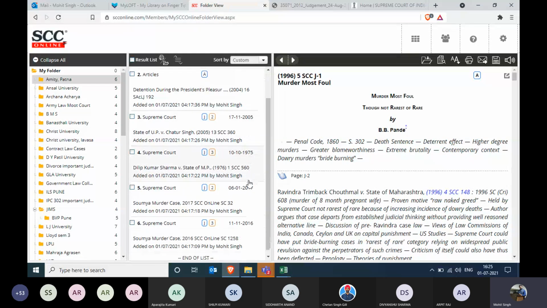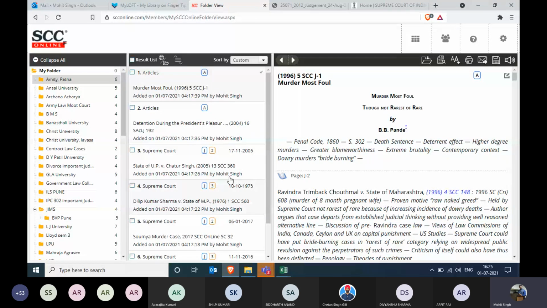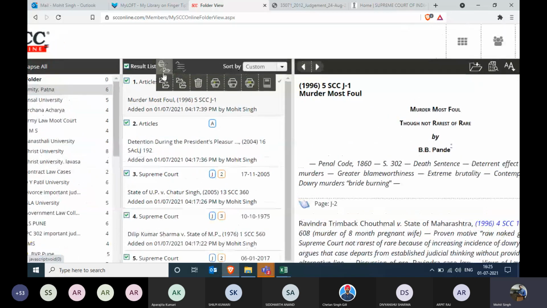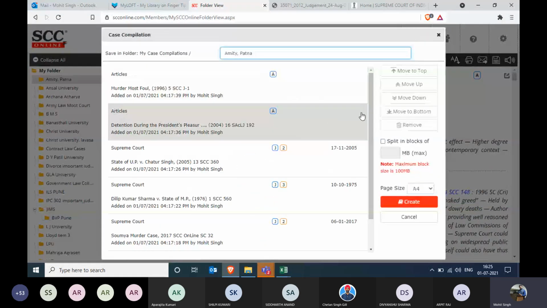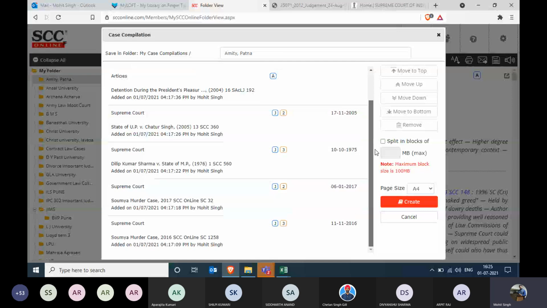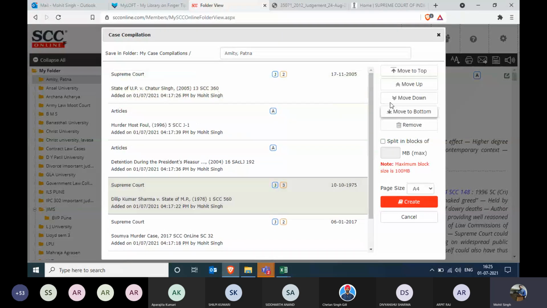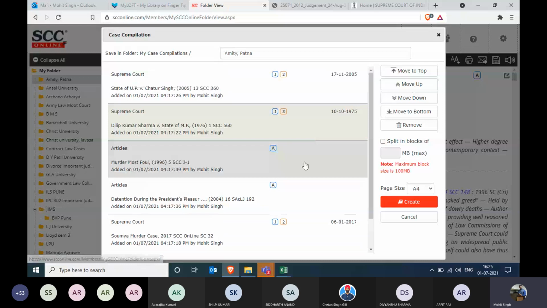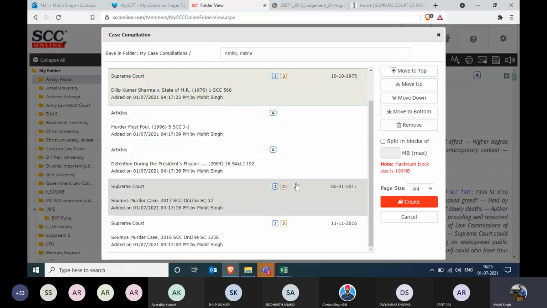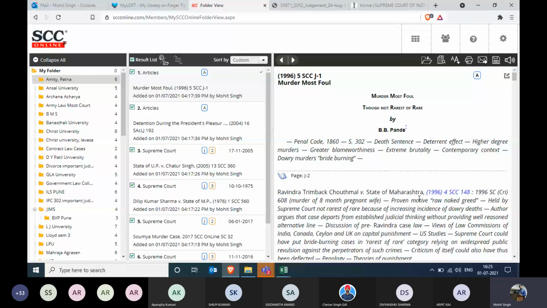So you have 2 articles and 4 to 5 judgments in it. You select all of them. You click on the middle icon and you go to the last icon that is called create case compilation. The software will now ask for you to select the sequence or to rearrange the documents. So I'll just quickly do that. Judgments to be 2 judgments on the top, then the articles, then the judgment. Page size, create A4 or legal, and click on create.